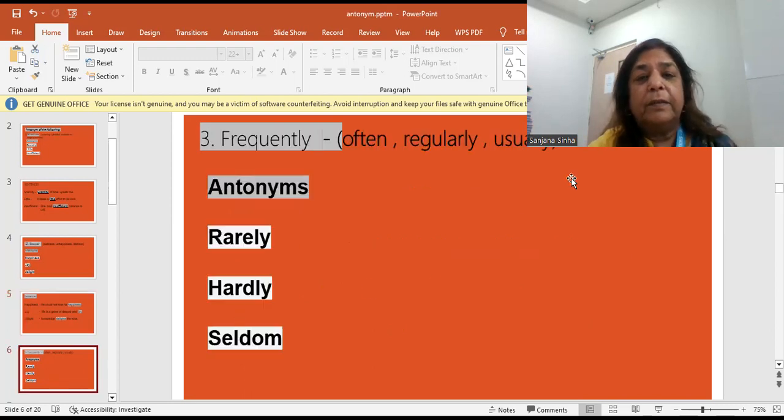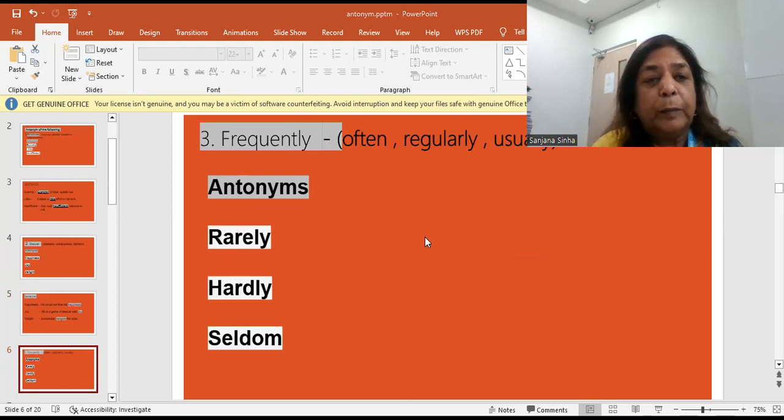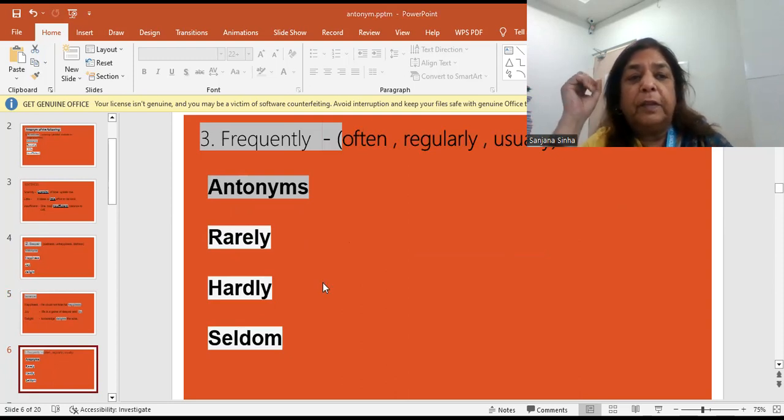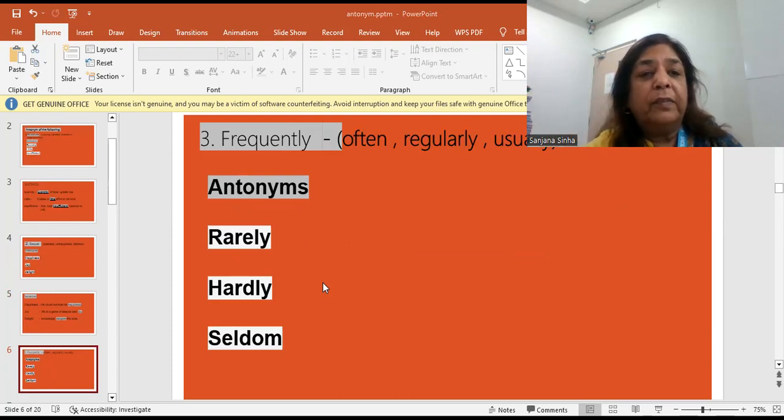The third word today is frequently. Frequently is an adverb of frequency. कोई चीज कितनी बार आप करते हैं. Often, प्राय, regular, अक्सर करते हैं. Usually, I do it usually. It means all the time. Most of the time I do it.